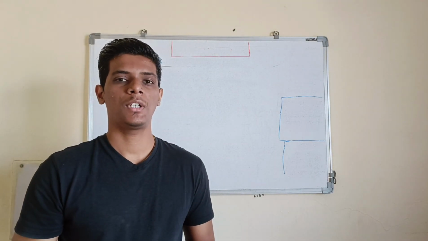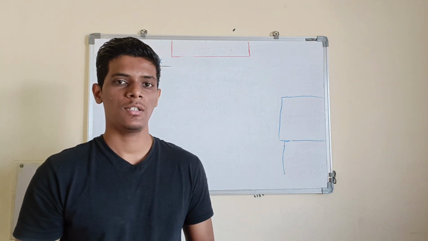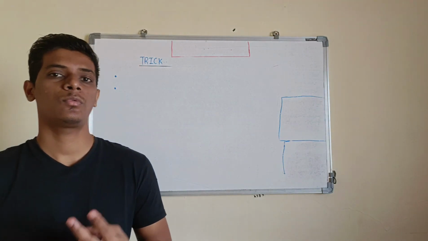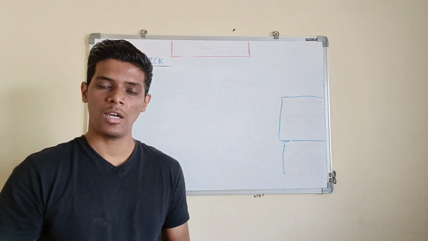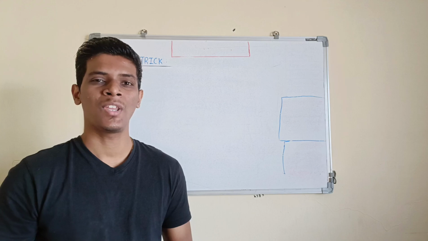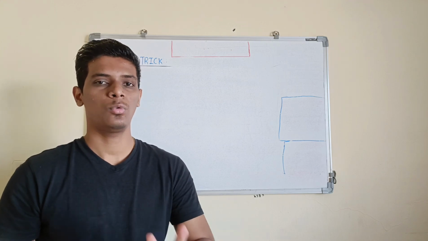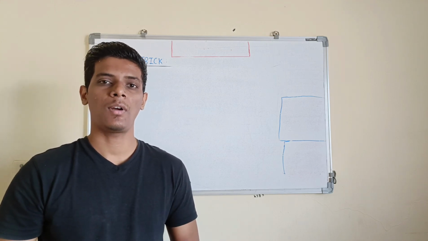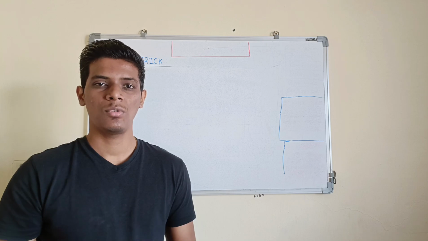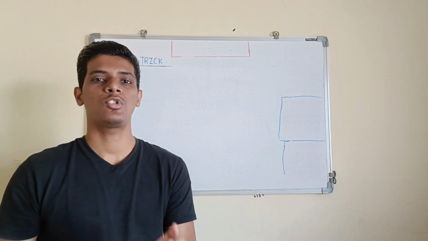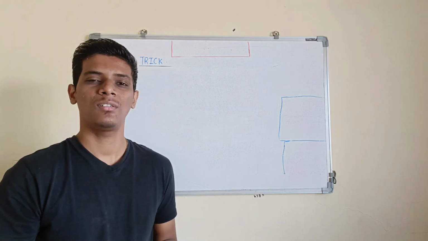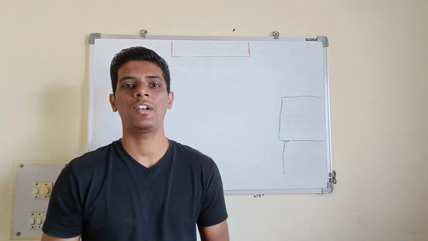In the previous video we covered the national parks for Andhra Pradesh, and now we're going to cover the national parks of two states. The first one is Arunachal Pradesh and the second one is Assam. In Arunachal Pradesh there are mainly two national parks, Moling and Namdapha National Park. To remember these two, I don't think there should be any trick, because there are only two names. So why do you need a trick for that?